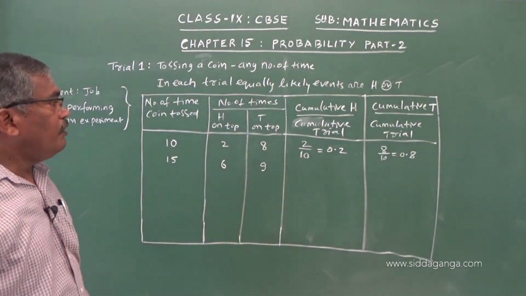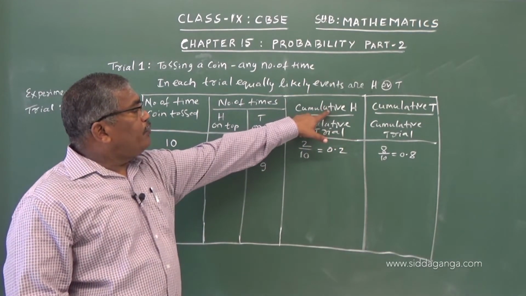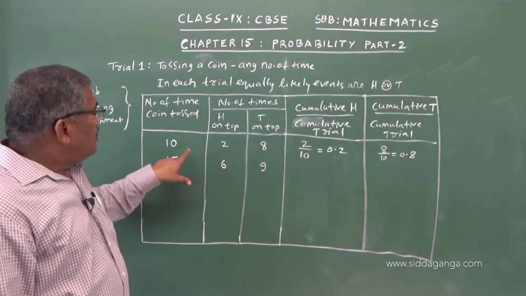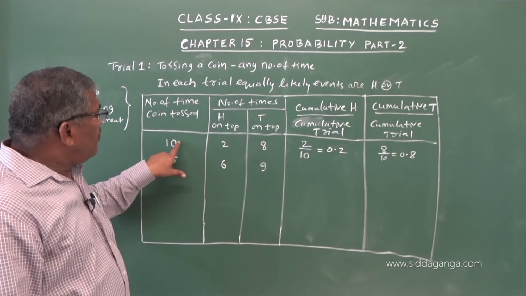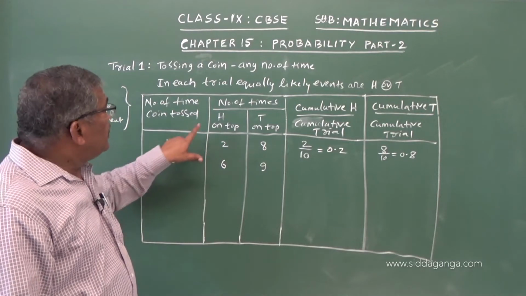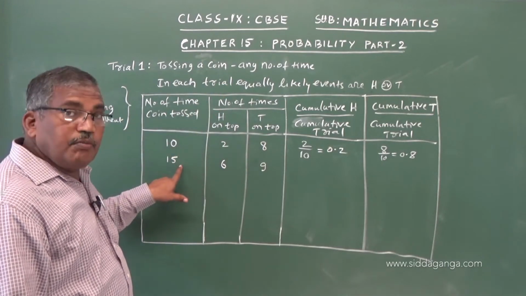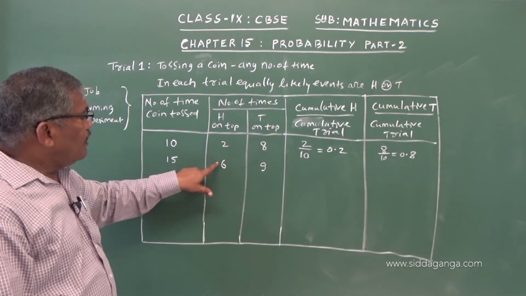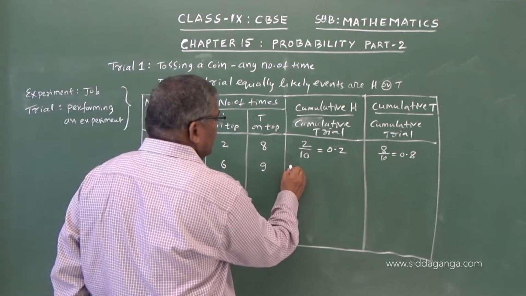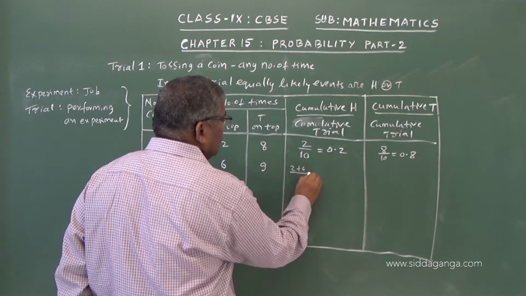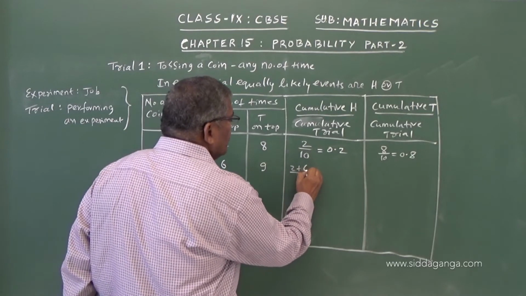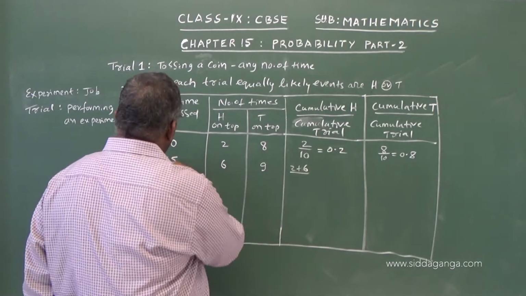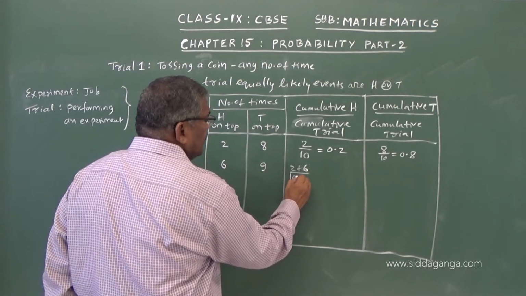So, here we take the cumulative H. Totally we have now tossed the coin 25 times, 10 plus 15. So, 2 plus 6 is 8, so I will write 2 plus 6 divided by total trials 25, 10 plus 15.